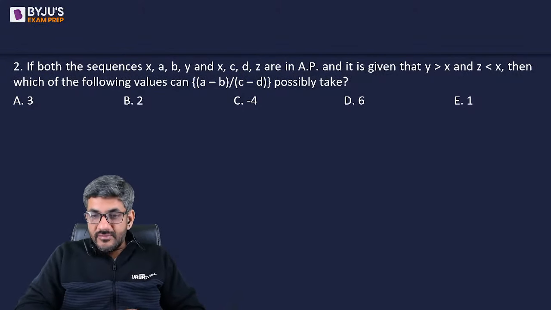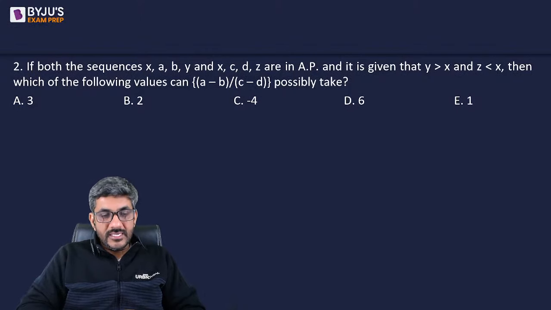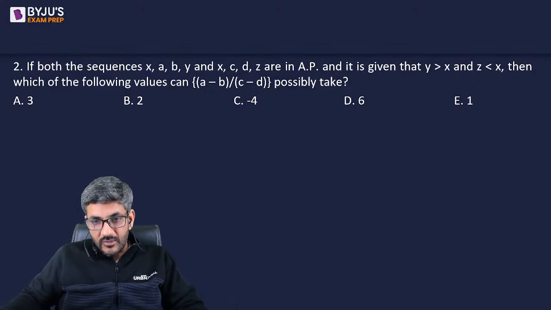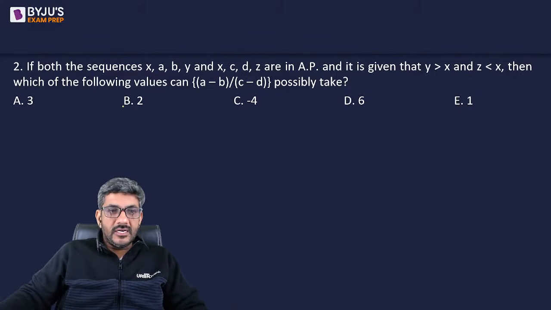Let's quickly do it because it's an easy question. If both the sequences x, a, b, y and x, c, d, z are in AP series and it is given that y is greater than x and z is less than x, then which of the following can possibly be the value of it? Okay, let's do it.